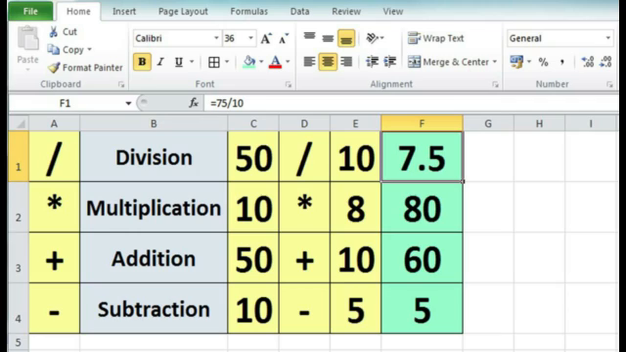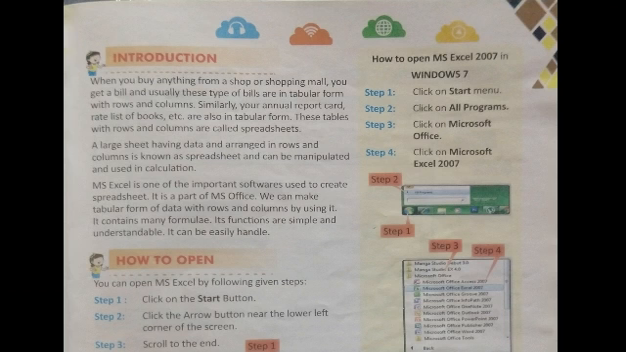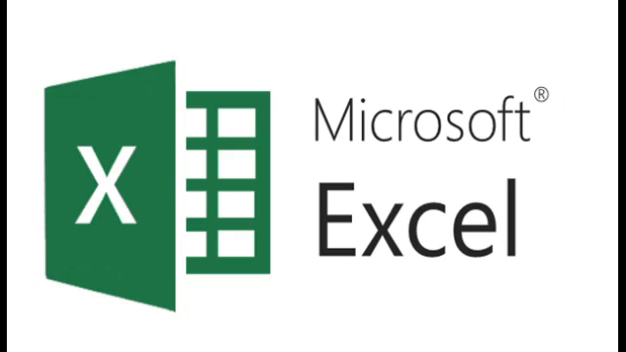Alright, now let's go to the third paragraph. It is given: Microsoft Excel is one of the important softwares used to create spreadsheet. It is a part of Microsoft Office. We can make tabular form of data with rows and columns by using it. It contains formulae. Its functions are simple and understandable. It can be easily handled.